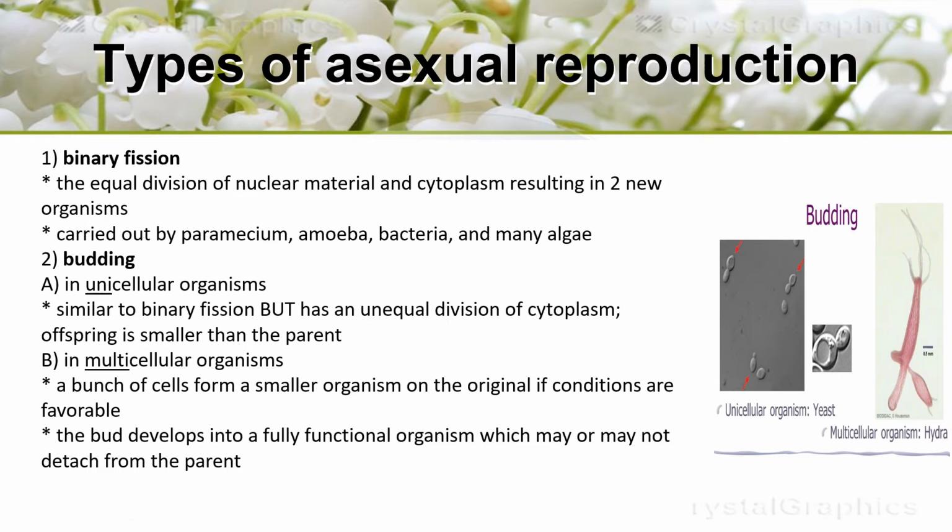Okay, in multicellular organisms, a bunch of cells may be formed on a smaller organism on the original. If conditions are favorable, the bud develops into a fully functional organism which may or may not detach from the parent.